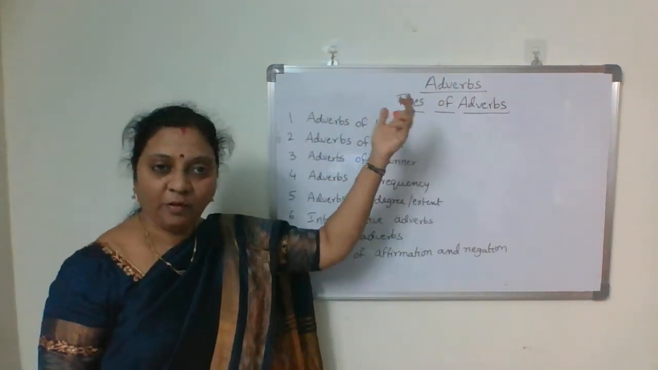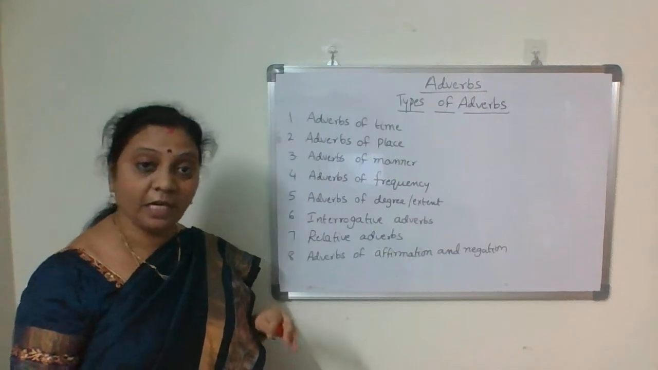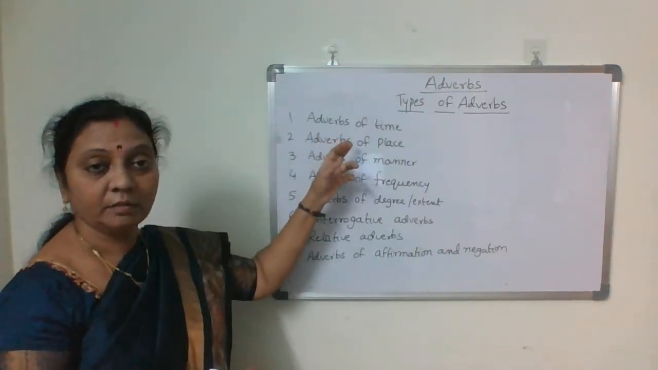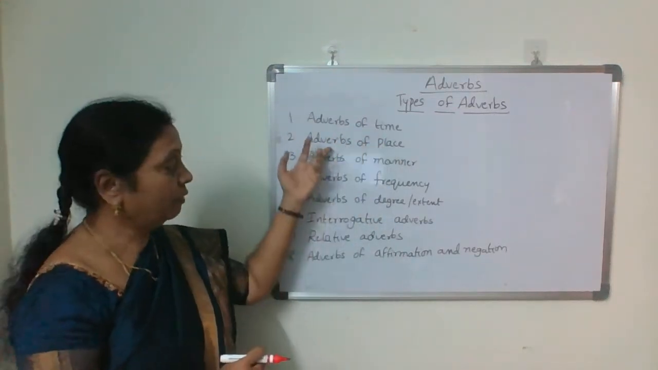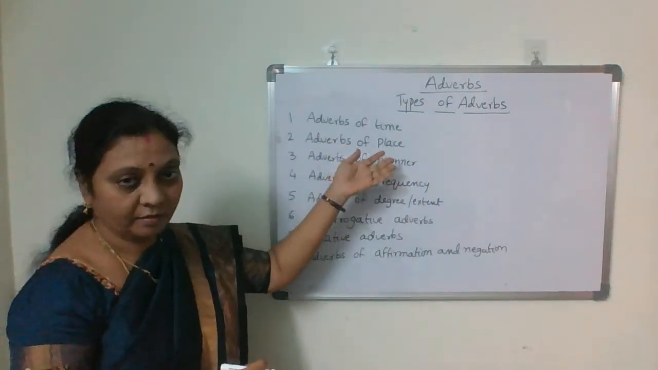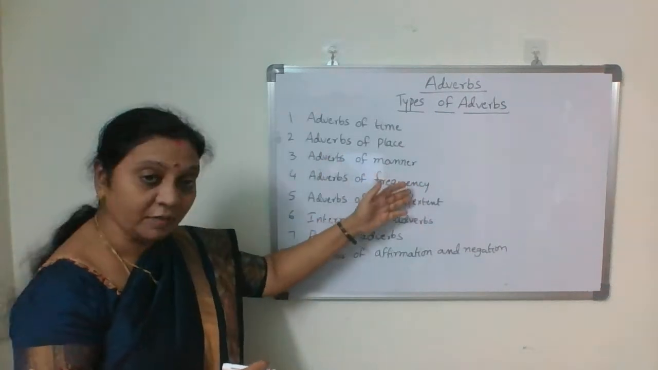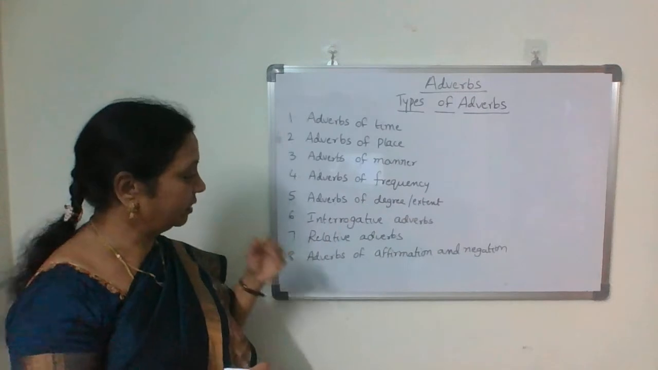So, types of adverbs. There are 8 types of adverbs we are going to discuss. What are those? Adverbs of time, which talk about time. Adverbs of place, by name itself you can understand. Then adverbs of manner, adverbs of frequency, and adverbs of degree or extent.